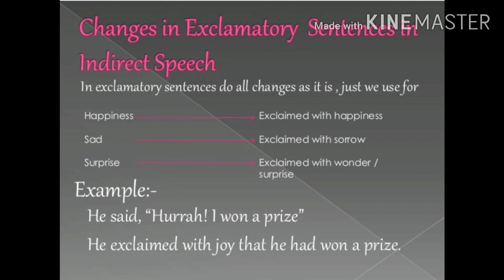So, children, understand that in exclamatory sentences there are changes in the reporting verb also, and the rest of the rules are the same as in assertive sentences, like omission of inverted commas and using the conjunction that, and change in pronoun and tense.